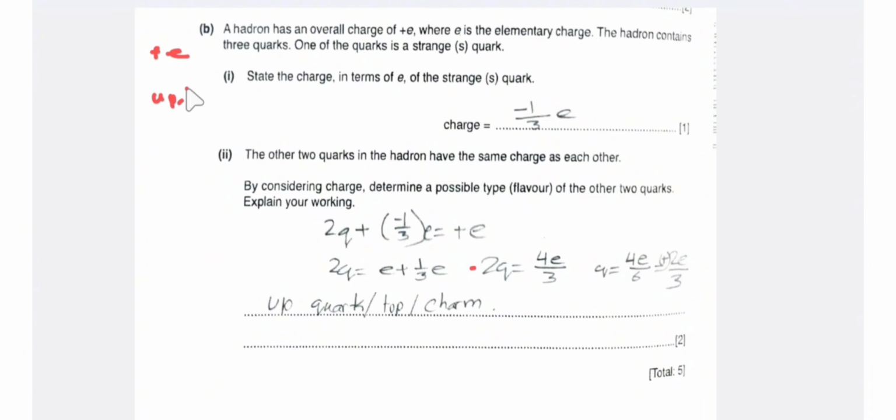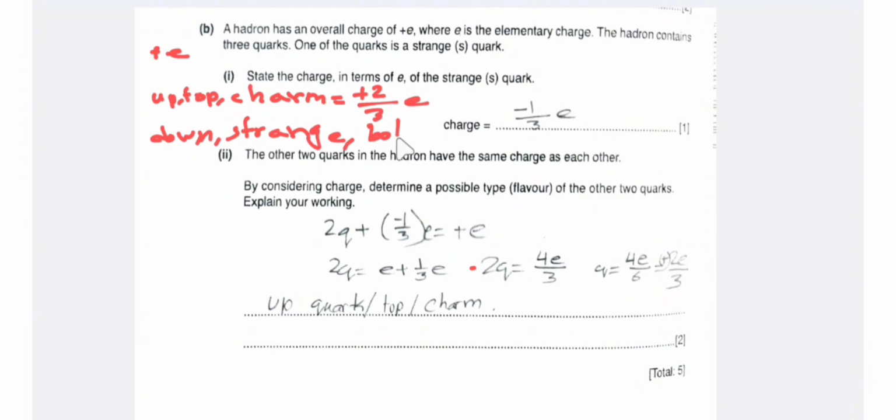So for up, top, and charm, the charge is +2/3e, and for down, strange, and bottom, the charge is -1/3e. So for strange, the charge is -1/3e. The other two quarks in the hadron have the same charge as each other. That means if the charge on a quark is x, then the other would also be x, since they have the same charge.